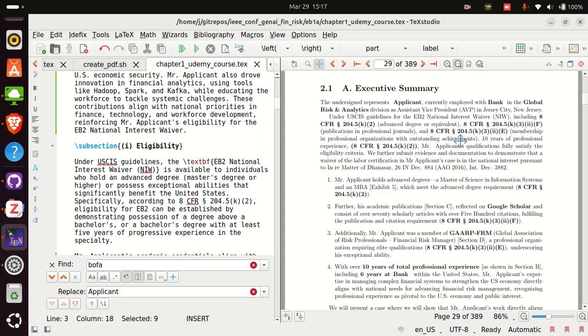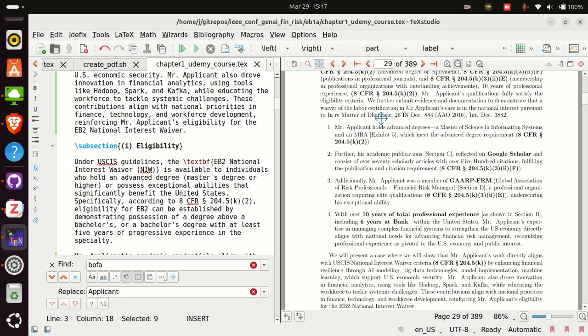So we say that the undersigned is working at a bank in global risk as an AVP, and then we talk about what the rules for NIW are. So we say the USCIS guideline for EB2 is that if you have an advanced degree, publications in journals, membership in professional organizations, 10 years of work experience, then you would qualify, and the eligibility criteria. And we point to the Matter of Dhanasar.